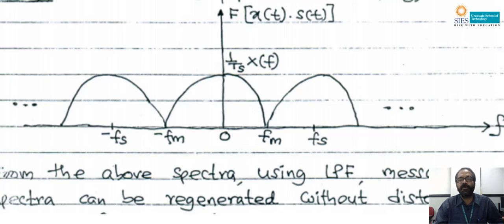This shows that the original signal X of f can be regenerated without any distortion if fs is equal to twice fm. So if fs is equal to twice fm or fs is greater than twice fm, the original signal can be regenerated without any distortion.